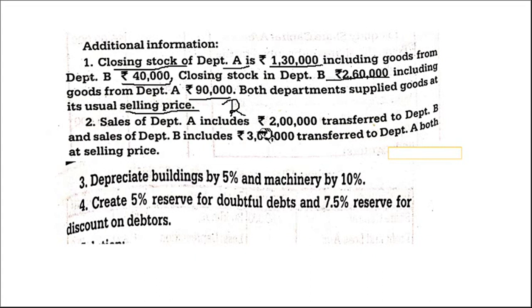Sales of department A includes 2 lakh transferred to department B, and sales of department B includes rupees 3 lakh transferred to department A, both at the selling price. So there is no such problem. Usually the stock reserve is calculated either on the closing stock or on the opening stock. This is just a mere information they have given. Then depreciation 5%, building and machinery 10%. Create 5% reserve for doubtful debts and 7.5% reserve for discount on debtors.